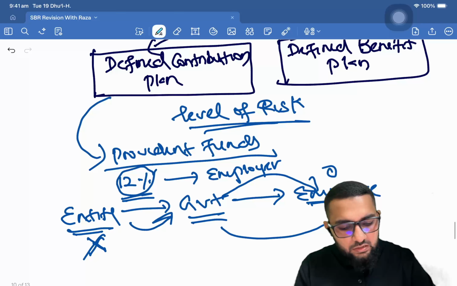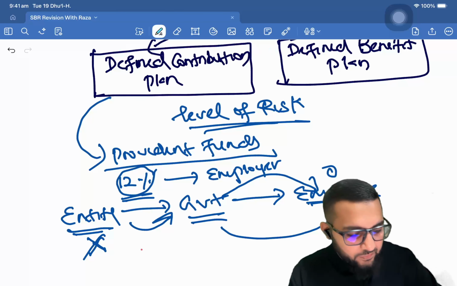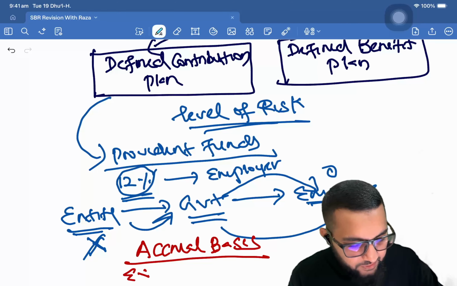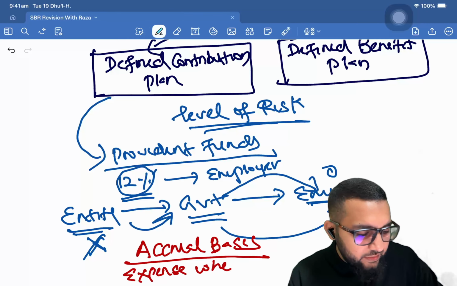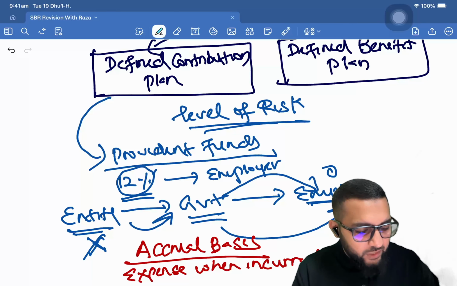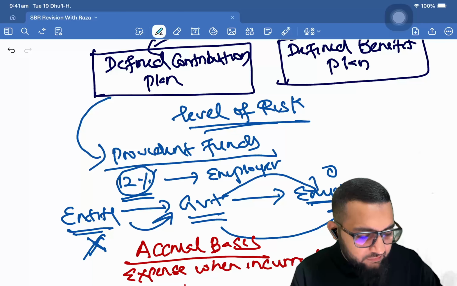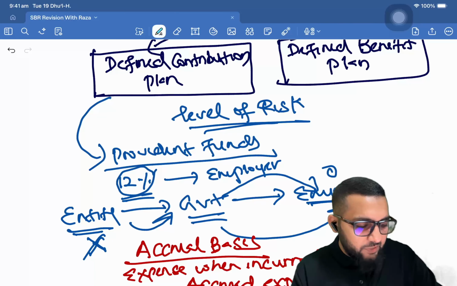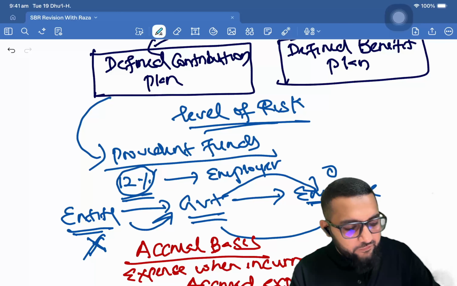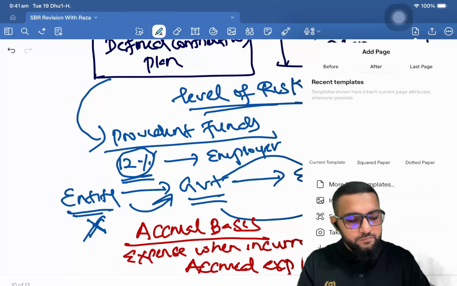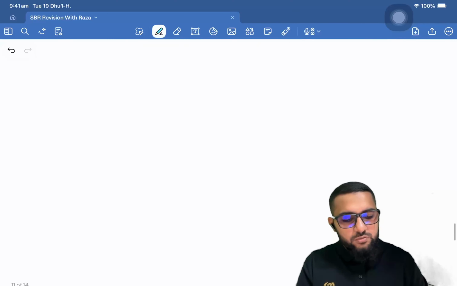And this follows the accruals basis, right? Meaning expense when incurred, and until it's incurred, whatever payment you made would follow as a liability or asset, accrued expense or prepaid expense. It can be either. If it is before the expense is incurred, it's prepaid. If it is after the expense is incurred and still not settled, that becomes accrued. All right, so that is defined contribution.